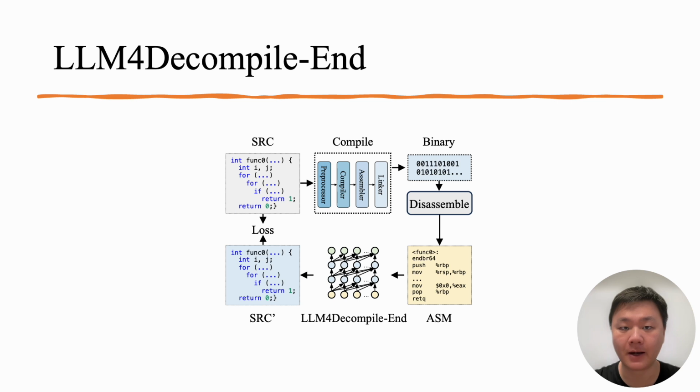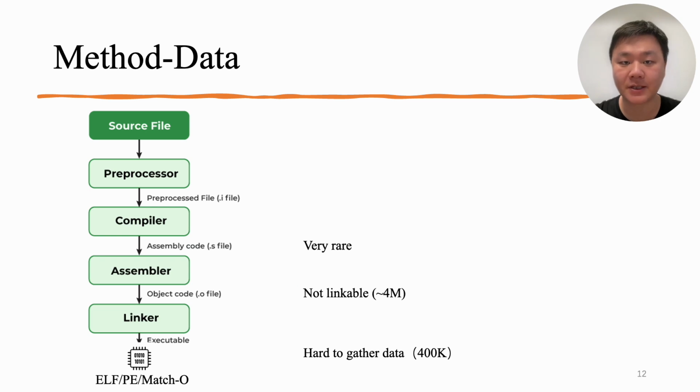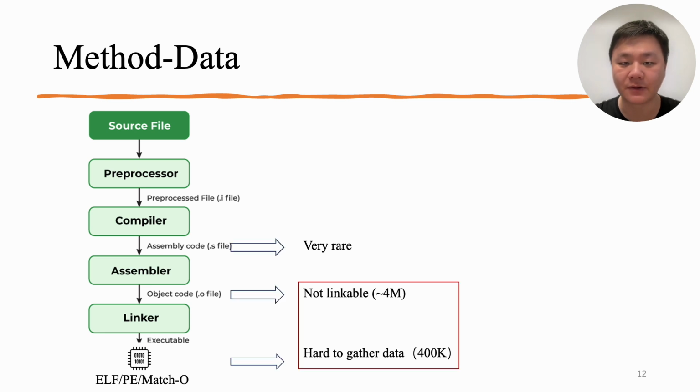Let's discuss LLM4Decompile from assembly first. We name it LLM4Decompile-End. As we have discussed in the compilation process, to get the training data, we need to compile the source code to a binary. However, it's hard to get executables, as it requires complete dependencies and a specific environment to compile. We only get 400,000 from it.